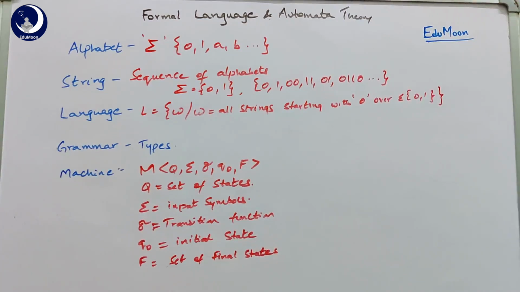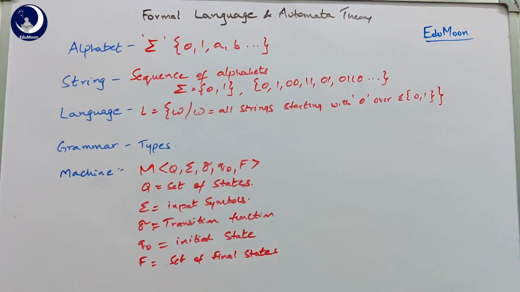First of all, Q is the set of states which takes the inputs, processes it, and goes to the next state or accepts the string. Sigma is the input symbols, which are the alphabets we already discussed here, and delta is the transition function.